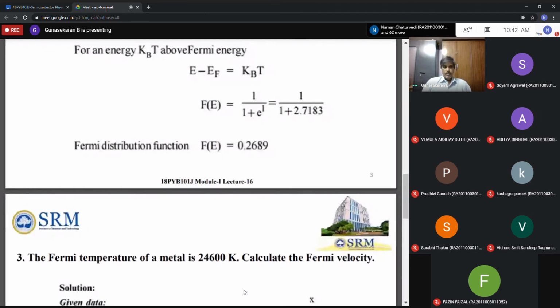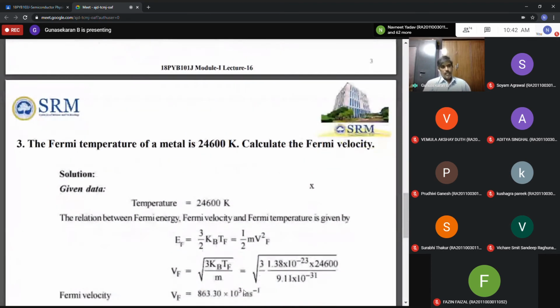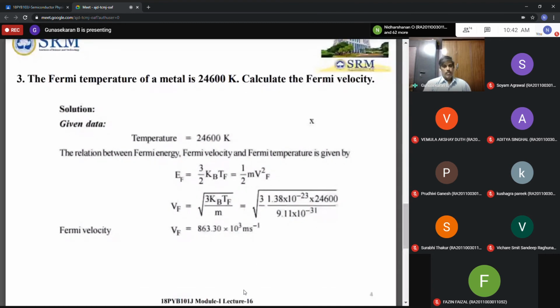Yes, correct. According to the kinetic theory of gases, the kinetic energy is equal to 3 by 2 kBT. Exactly correct. The relation between the Fermi energy, the Fermi velocity and the Fermi temperature is given by this relation. EF is 3 by 2 kBTF, which is equal to half mv square.